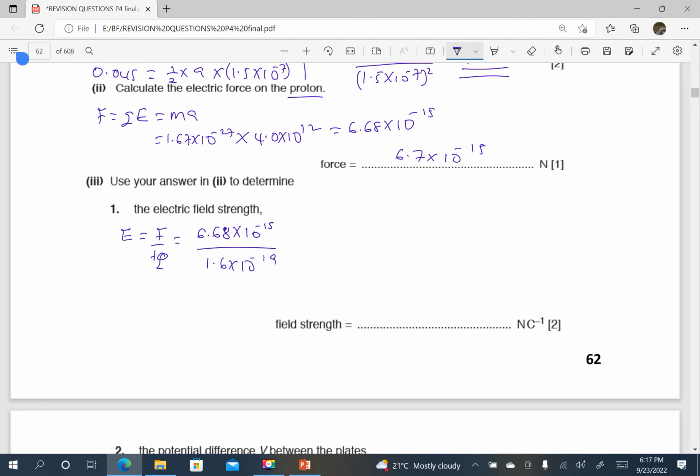So pressing the calculator has given me 4.2 times 10 power 4 newtons per coulomb as the electric field strength.